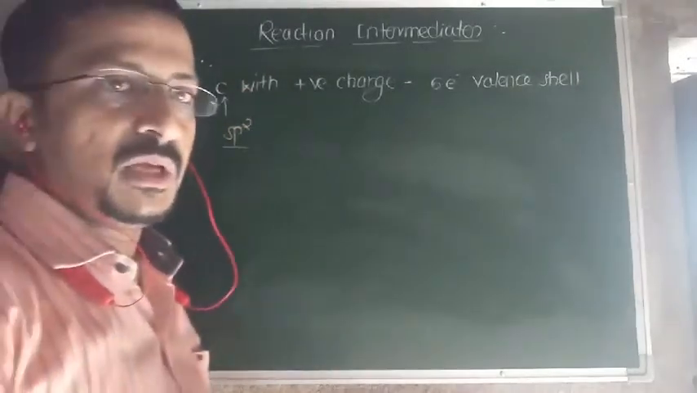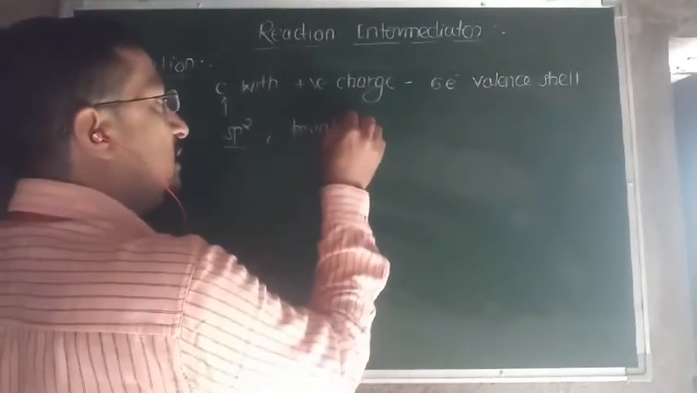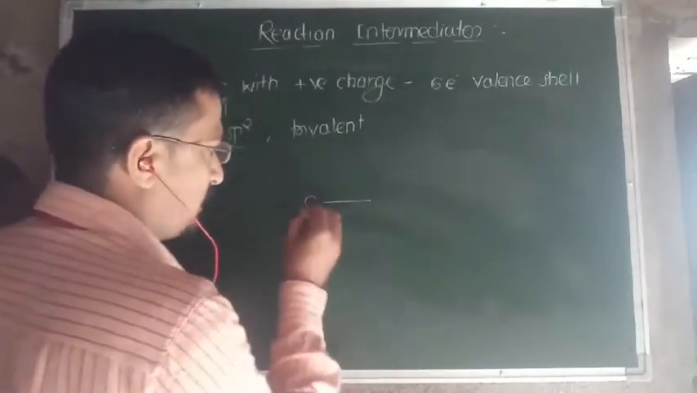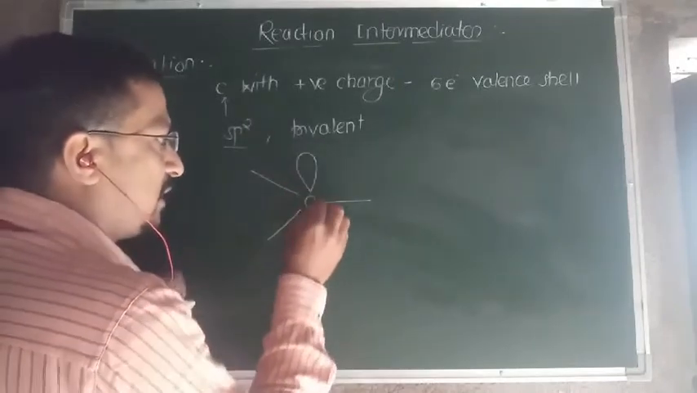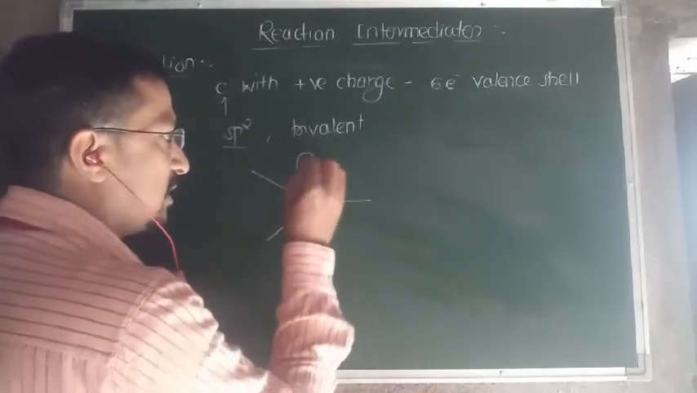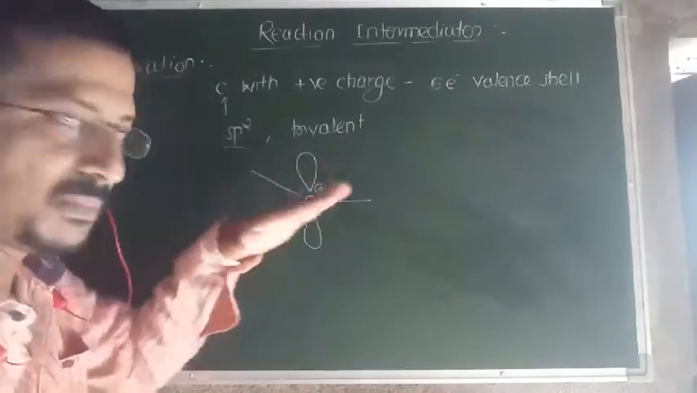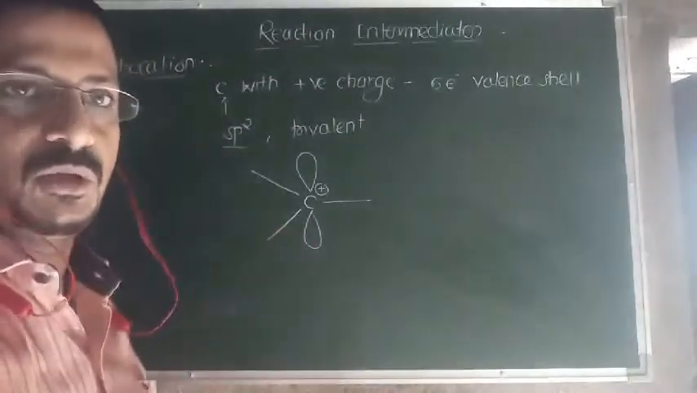Carbon is in the sp2 hybridized state, and it is trivalent in nature. The structure can be shown like this: first valency, second valency, and this third valency. And there is a vacant p orbital where it is positively charged. These 3 valencies of carbon are in one plane, and this p orbital is perpendicular to that plane.